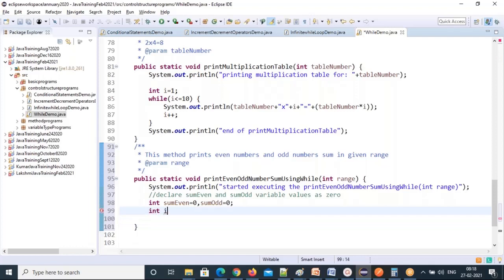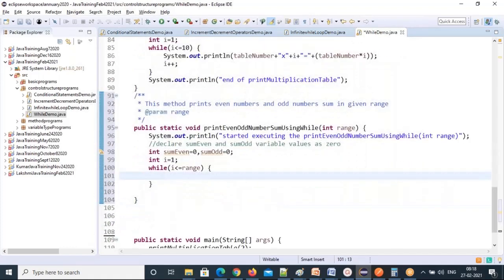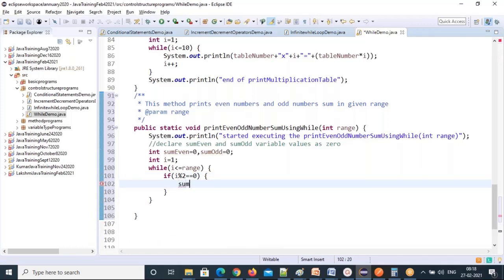Okay, make sure int i equal to 1 and while i less than or equal to range, because I want to go till that range. If i percent 2 equal to 0, then sumEven equal to sumEven plus i. So very simple, right? Else, so if else conditions, while loop inside if else conditions, and on the top also we used while loop inside if condition we have used.